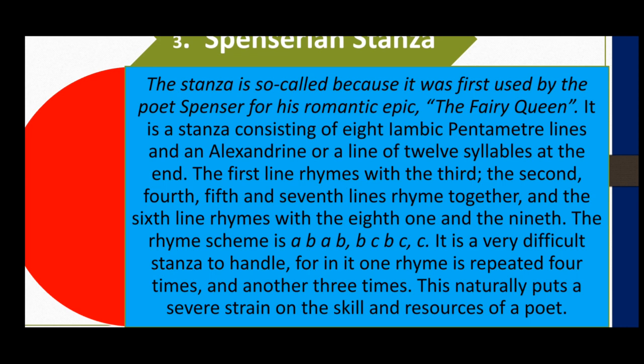So it means that line 1 will rhyme with line number 3. So you can see here that A, B, B, C, and C. This is the structure of the Spenserian stanza. It is a very difficult stanza to handle, for in it one rhyme is repeated 4 times and another 3 times. This naturally puts a severe strain on the skill and resources of a poet. So the stanza is not very easy.